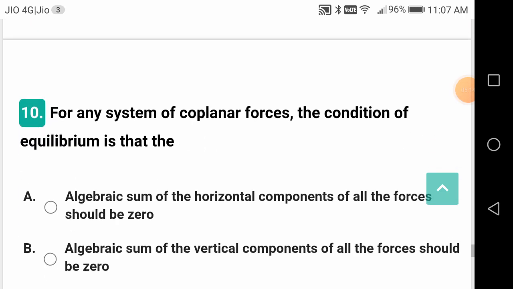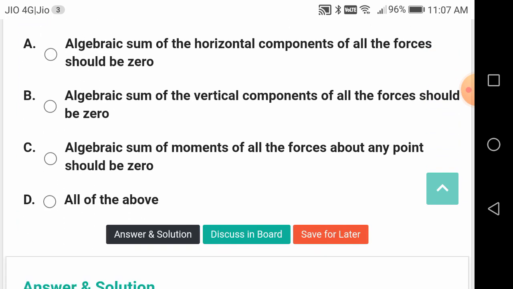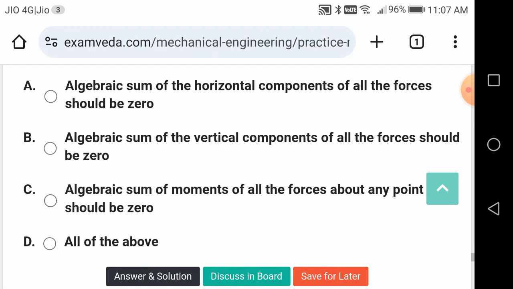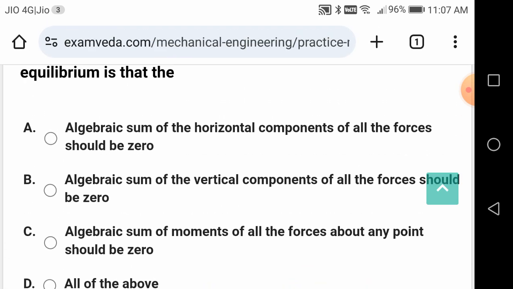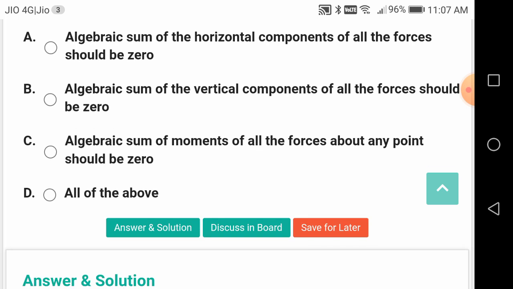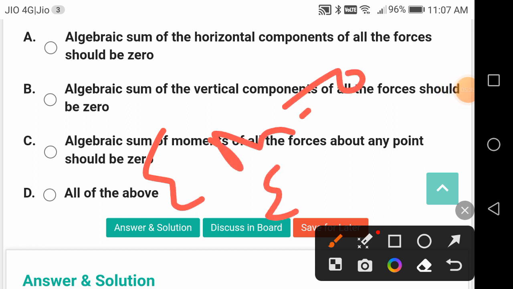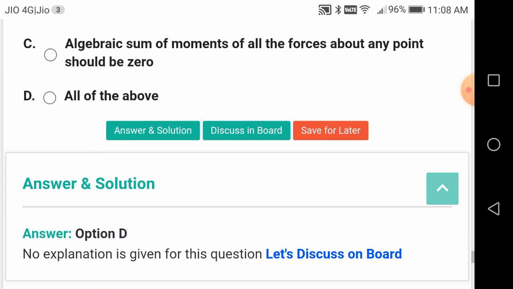For any system of coplanar forces, what is the condition for equilibrium? It is going to be all of the above. That means algebraic sum of the horizontal components is 0, algebraic sum meaning plus and minus. Algebraic sum of vertical components should be 0, and algebraic sum of the moments of the forces about any point should be 0. So sigma M equals 0 and sigma F equals 0, and sigma F equals 0 includes sigma Fx equals 0 and sigma Fy equals 0, that means horizontal components and vertical components.